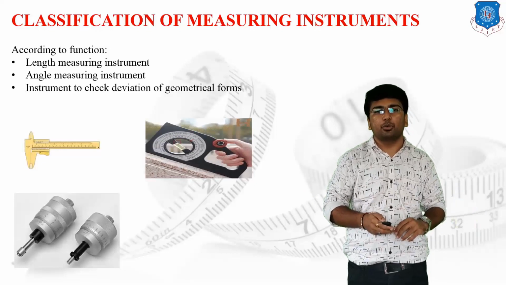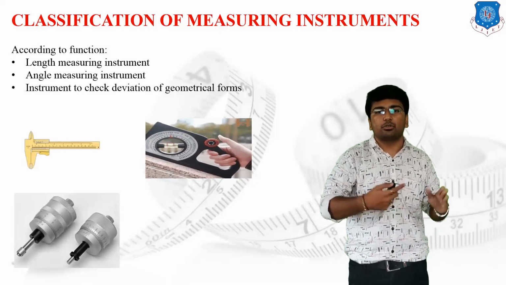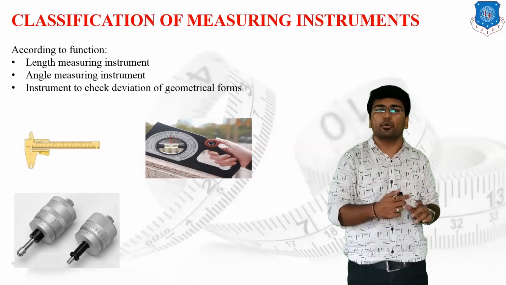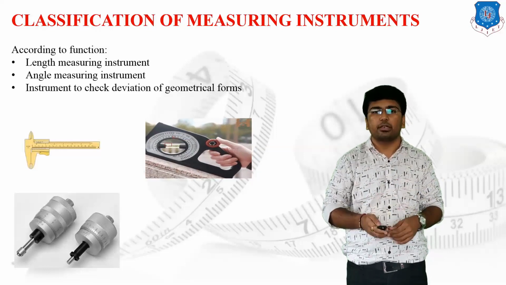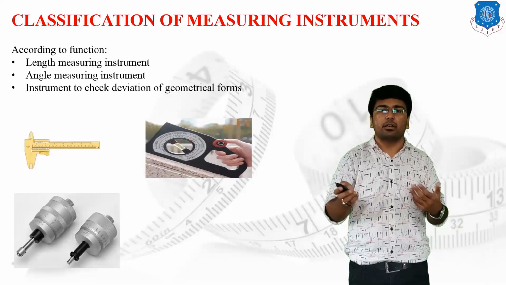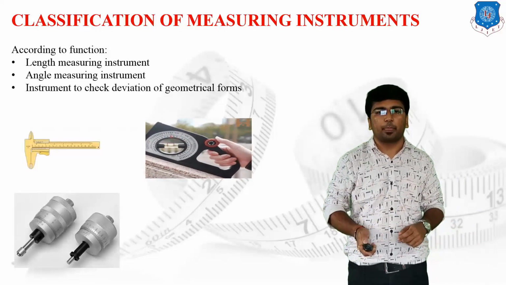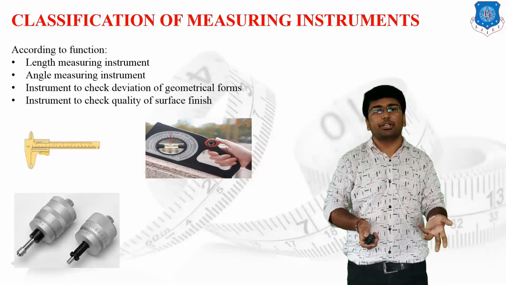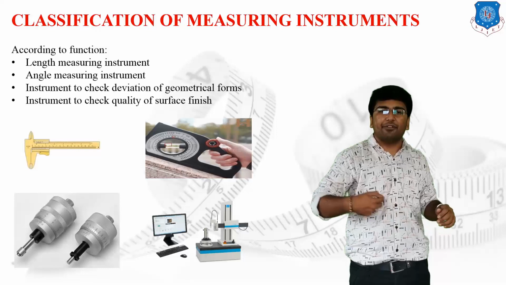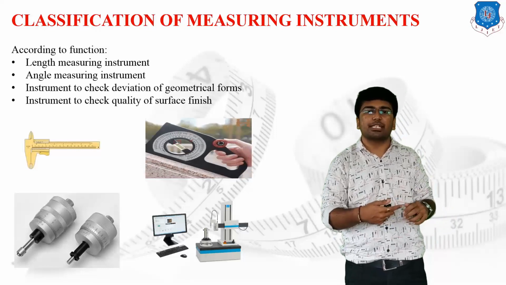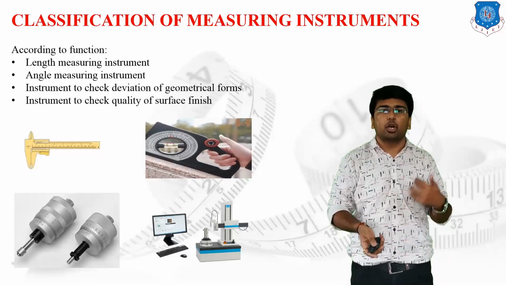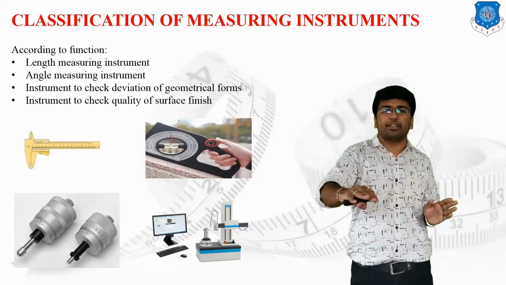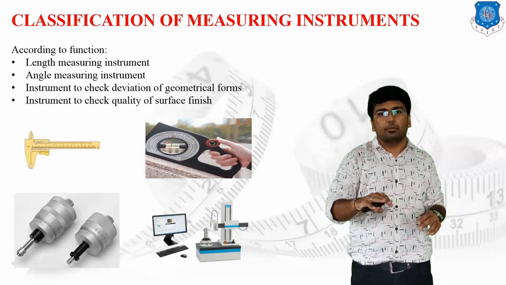Then we use such kind of instrument to check the cylindricity, or the circularity, of the internal bore. Such kind of instrument is useful for measurement of deviation from the required geometrical form. Then the next one is the instrument which is useful to check the quality of the surface finish. Suppose I have done a machining process on the lathe, or the milling machine, or any kind of machine, and I have made a proper surface finish over the machined surface.